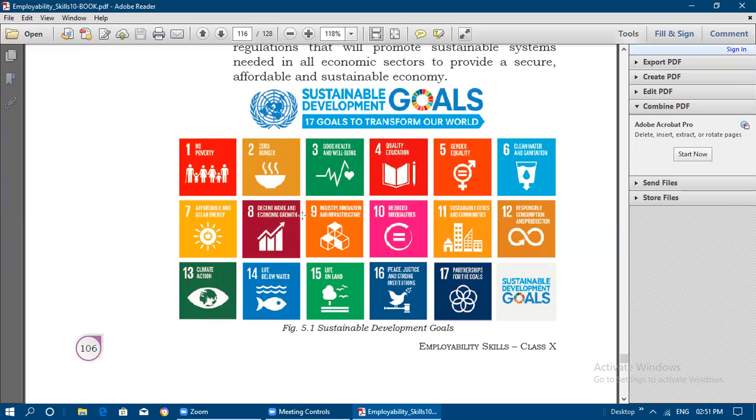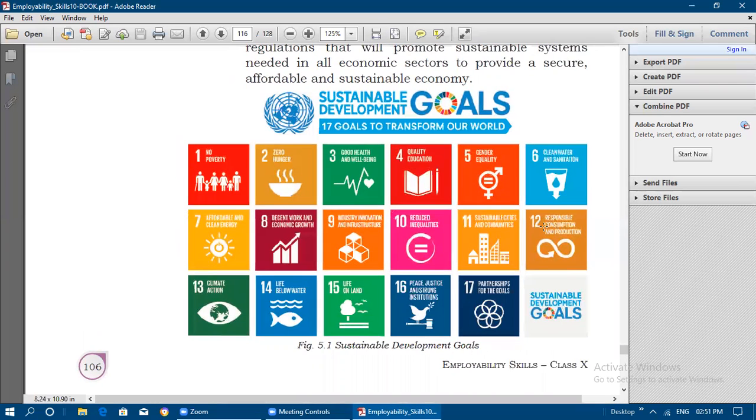We need to work in a decent way, and we need to improve our economic growth. Industry, innovation, and infrastructure, and reduced inequalities need to be reduced, and sustainable cities and communities, responsible consumption and production, climate action, and then life below water. So many fishes are there that also need to be safeguarded. We should not pollute the ocean also, and then life on land. And then peace, justice, and strong institutions, and then partnerships for the goals.